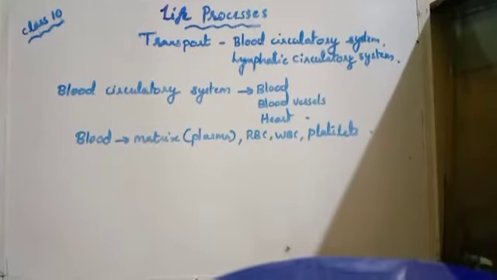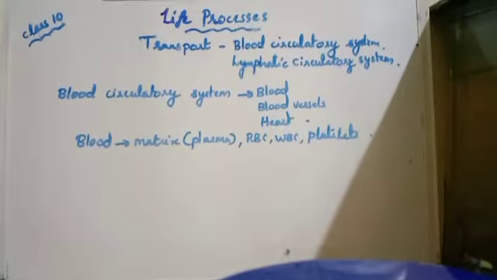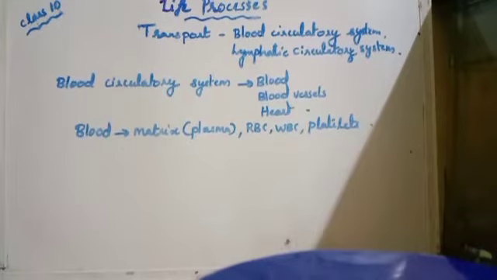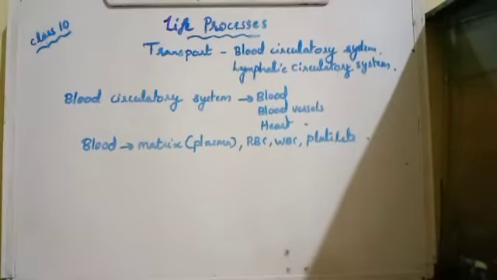In the previous videos we have studied about the transport in plants. So today we are going to study about the transport in animals, especially in human beings. What do you mean by transport? The movement of various substances, isn't it?